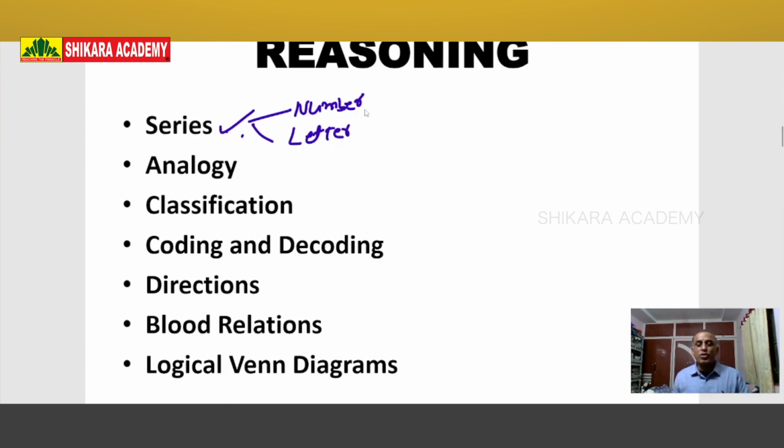In number series also different models are there. In next classes I will discuss each and every model. But here please write the answer with explanation also. Then analogy. What is the meaning of analogy? Analogy means a comparison. Again, it is divided into 2 types. The first one is word analogy. The second one is a number analogy.